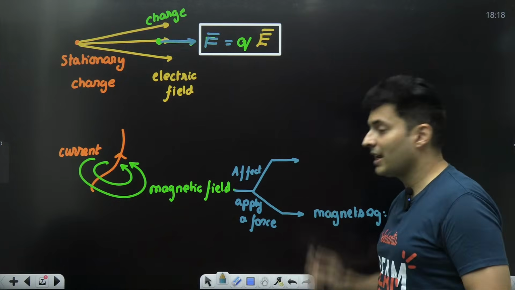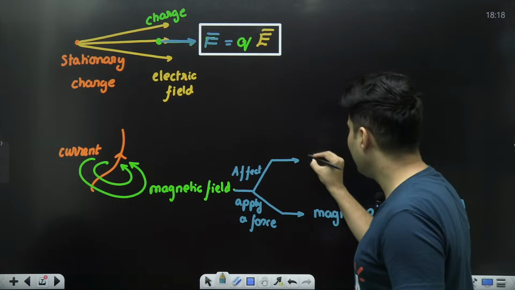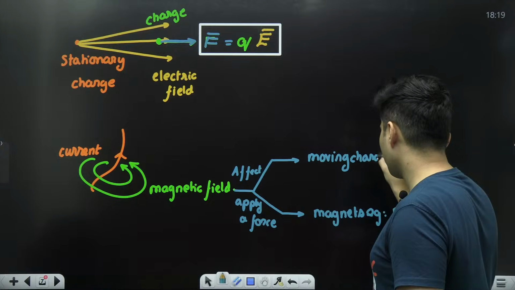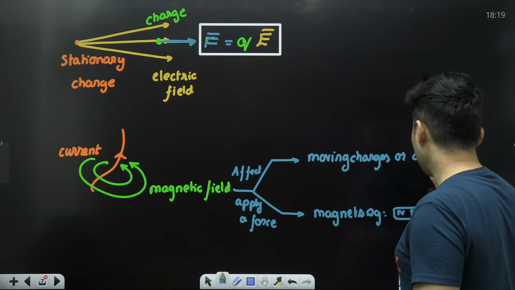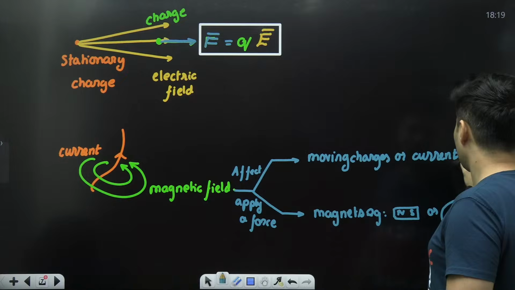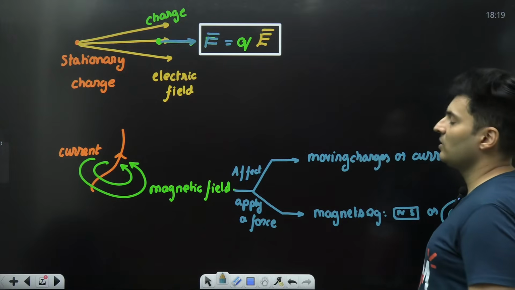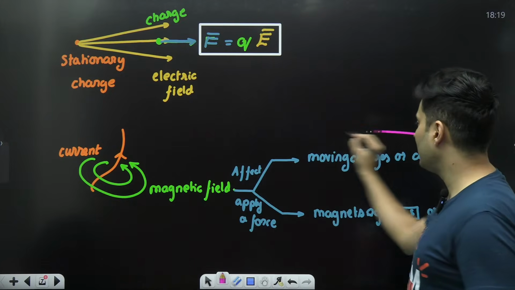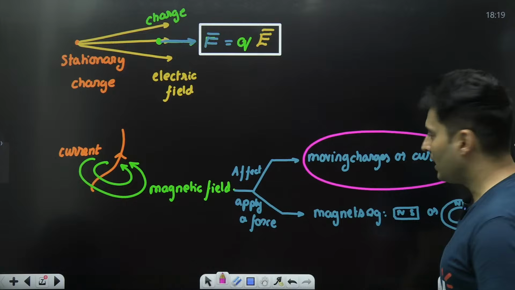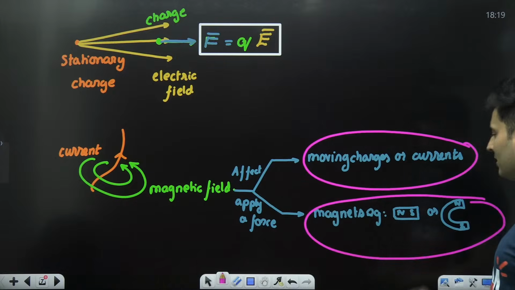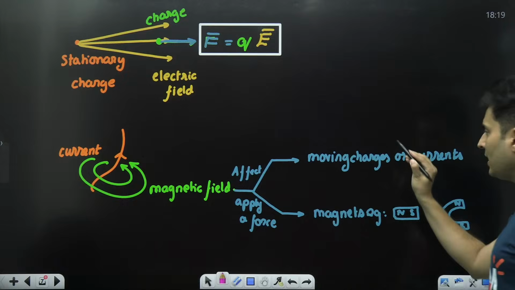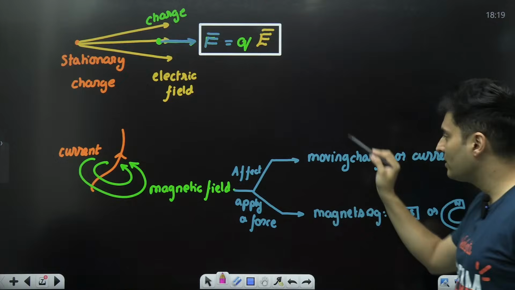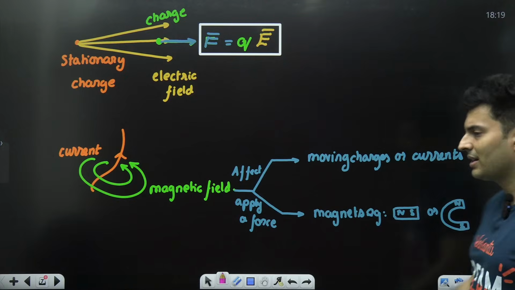The other thing which it can affect is basically moving charges, or basically currents. Current is also charges in motion, so moving charges or current. So in this particular chapter, mainly we focus our attention on this. In the next chapter, you study the other, but mainly in this chapter we study how the magnetic field affects the motion of charges or currents.